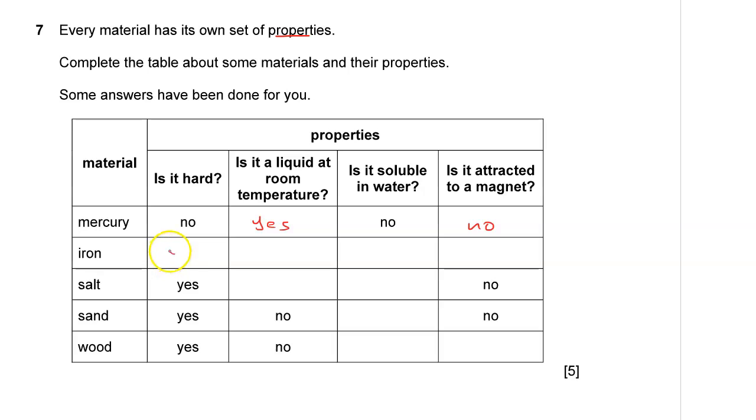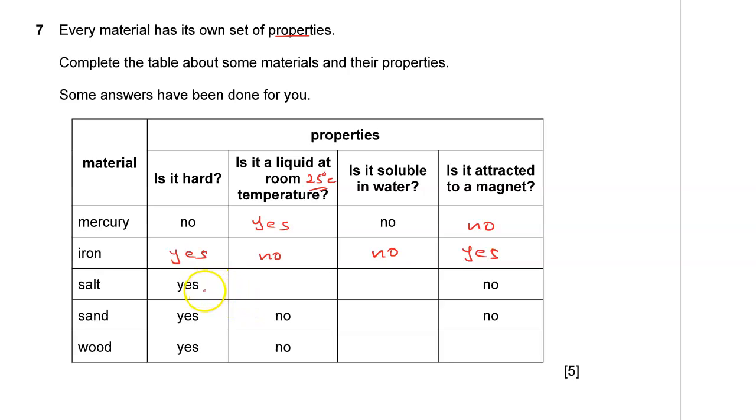Iron, is it hard? Obviously, yes. Is it liquid at room temperature? No. The melting point of iron is very high, over 1,000 degrees Celsius. Room temperature is 25 degrees Celsius, so iron is still solid at room temperature. Is it soluble in water? Definitely no. Is it attracted to a magnet? The answer is yes. Iron is a magnetic material, so it will be attracted to a magnet.